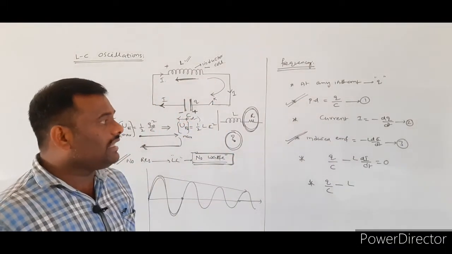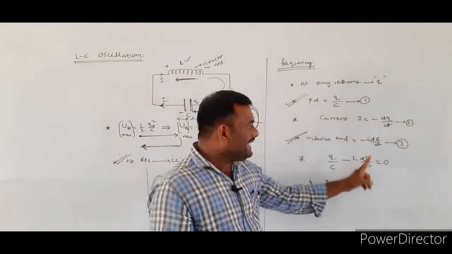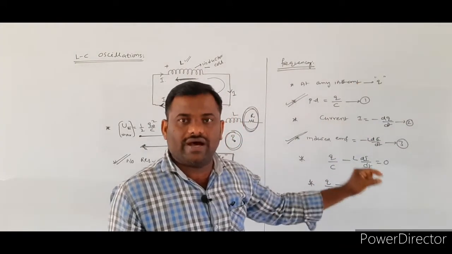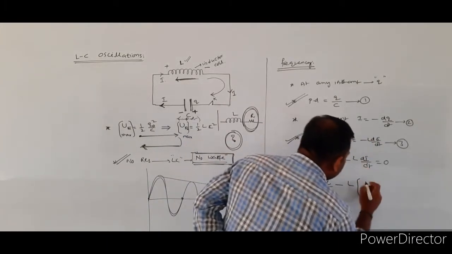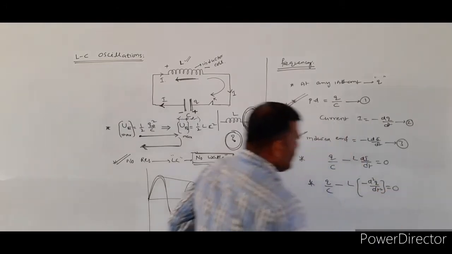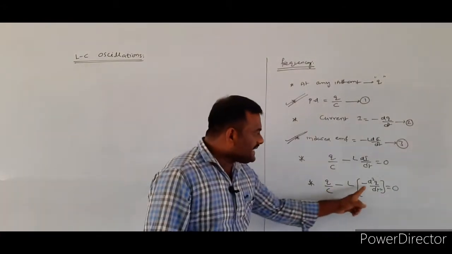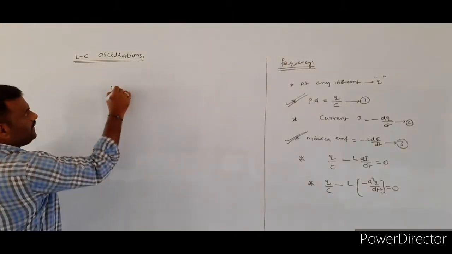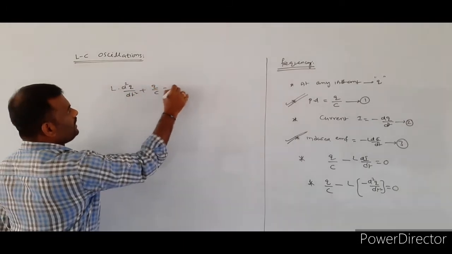Differentiating I, di by dt is equal to minus d square q by dt square. Minus of minus becomes plus, so the equation is L into d square q by dt square plus q by C is equal to 0.